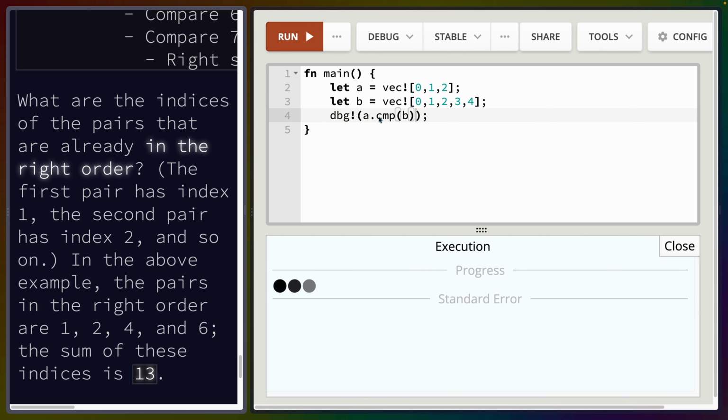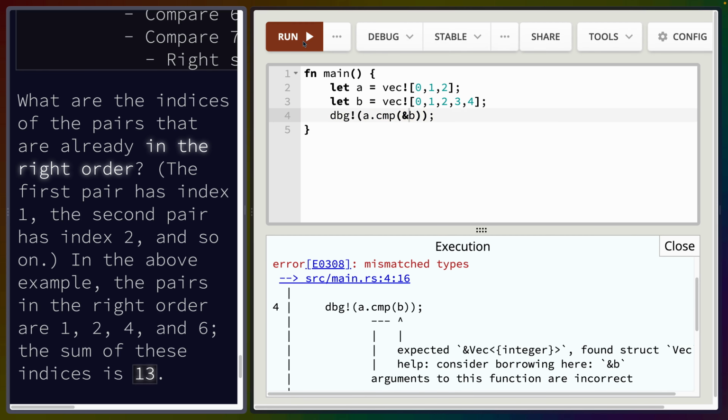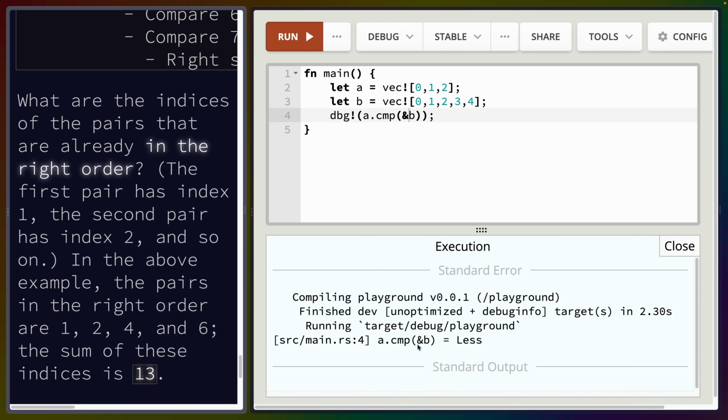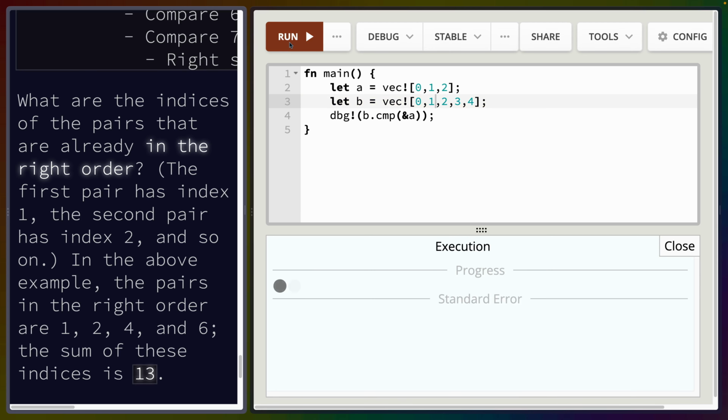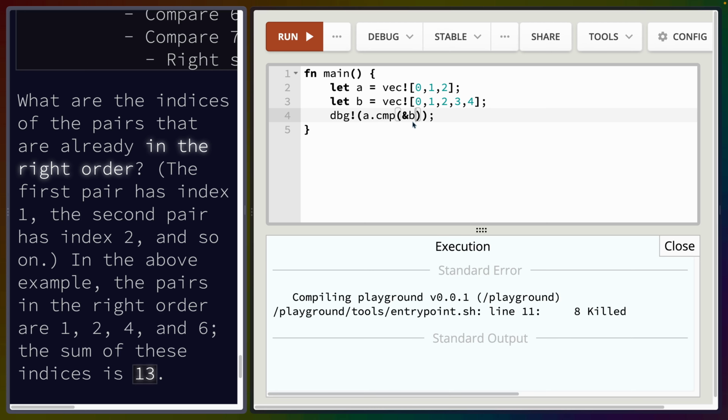But if we do a compare b with the appropriate type, then we get Less. On the left, b compare a died from existing for too long. Okay, so b comp a got killed by the web server too many times, so I'm just checking a comp b again. Do I think the Rust playground is down? Yeah, the Rust playground is down. That's really unfortunate timing. I wonder if they're updating or something.